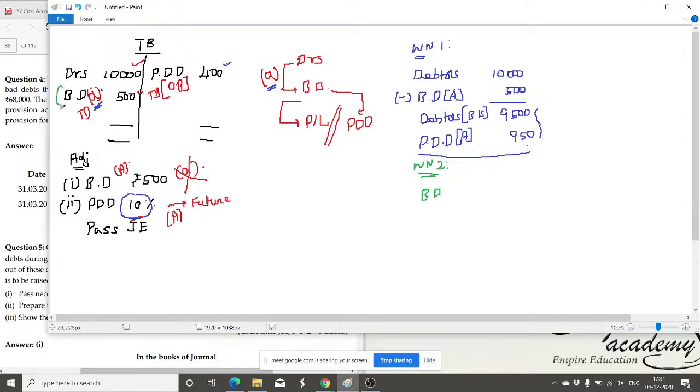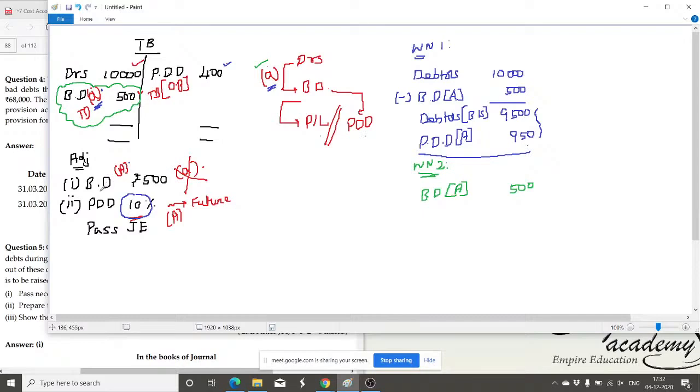So we already have the bad debt in the trial balance. Bad debt in the trial balance is already recorded by subtracting from the debtors account. It means the entry for the first part, bad debt to debtors, is already passed. But the second entry, that should be either adjusted in the P&L account or PDD, is pending. So I'm going to take the amount available as bad debt in the adjustment, which is 500.